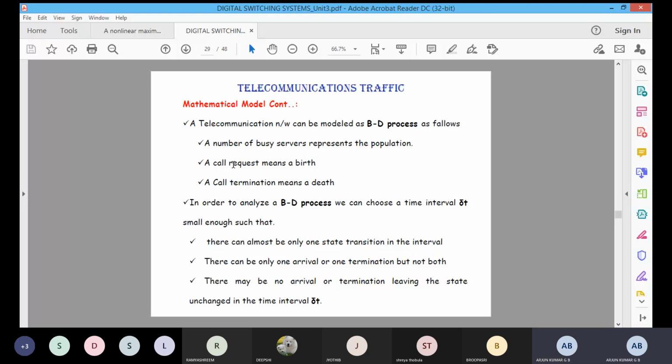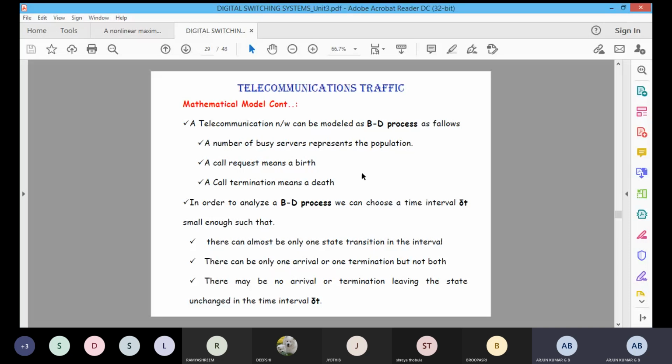Clear about this? And one more thing, these things will happen in a certain interval of time, dt. In the particular time only one state will change. It may be an arrival or it may be a termination, but not both. Suppose in the particular time nothing happens, no arrival call or no termination, it will be in the same state. The state will be unchanged in the particular interval of time dt. Based on this only we can create the mathematical model.